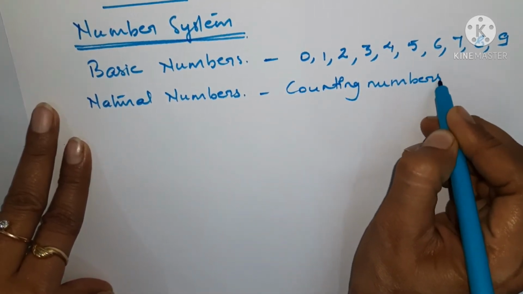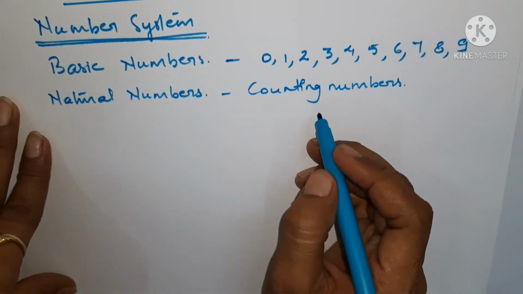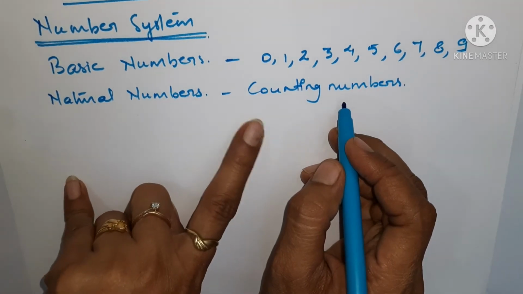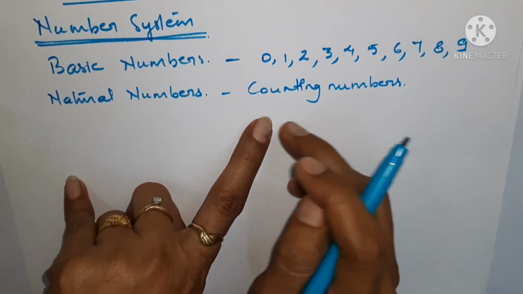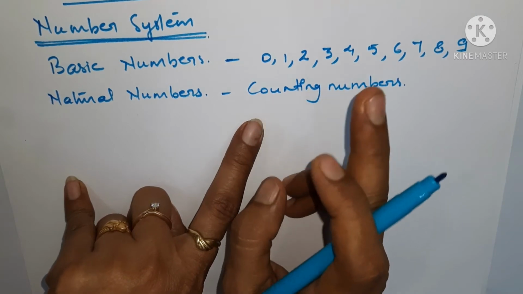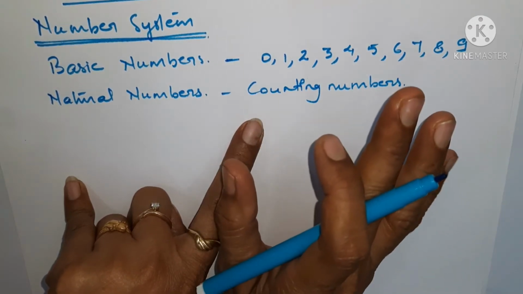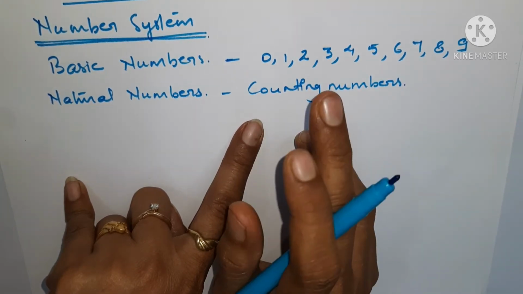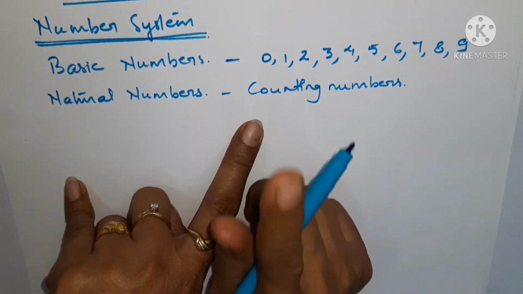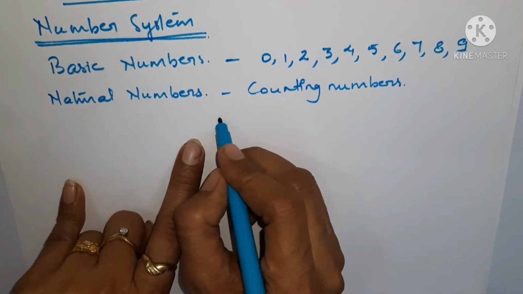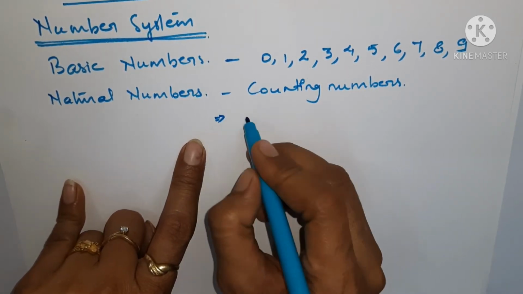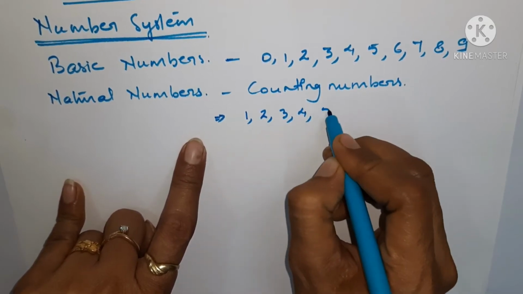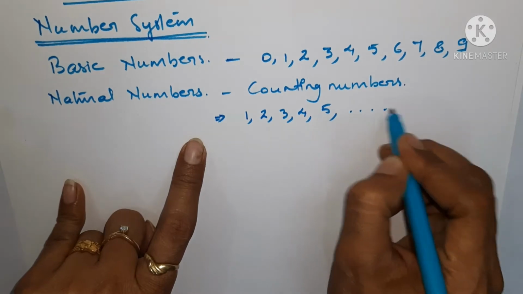When we say counting numbers, it means these numbers are used to count, and for any type of counting, we never start with 0. We always start counting from 1. So the counting numbers are 1, 2, 3, 4, 5 and so on.